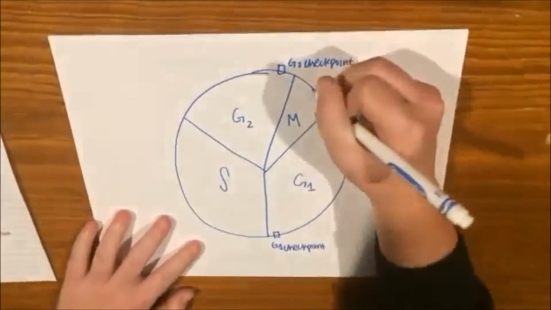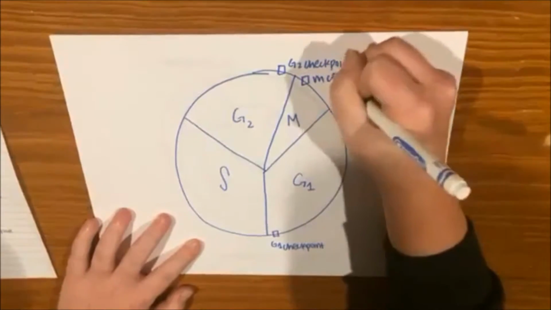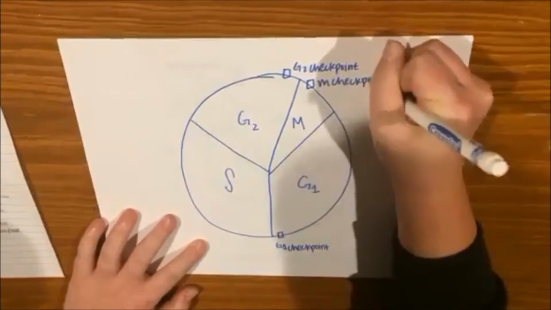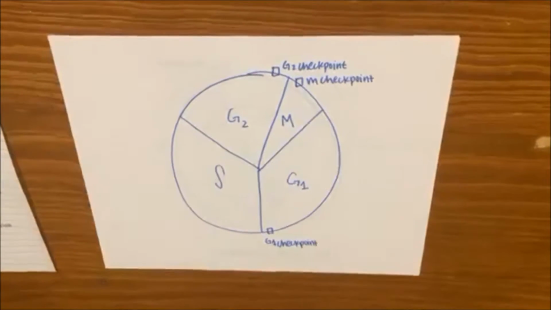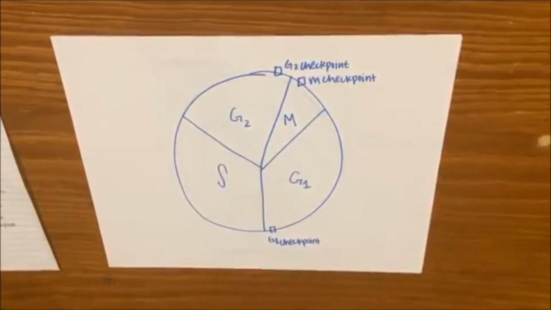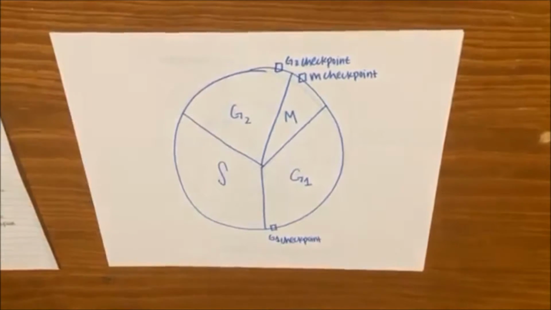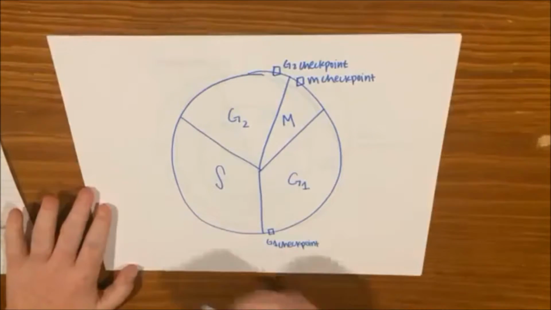The M checkpoint determines whether the sister chromatids are correctly attached to the microtubule spindle before the cell enters anaphase.